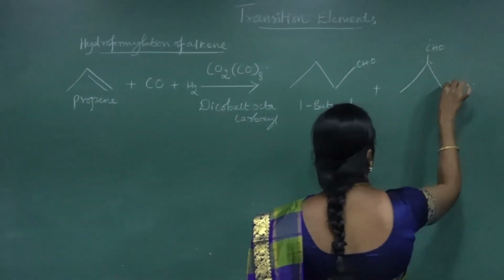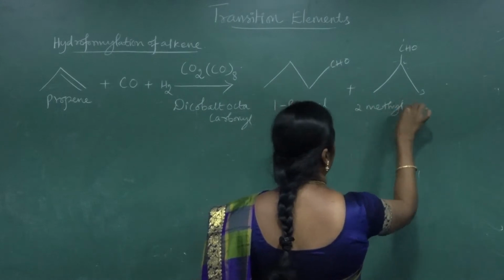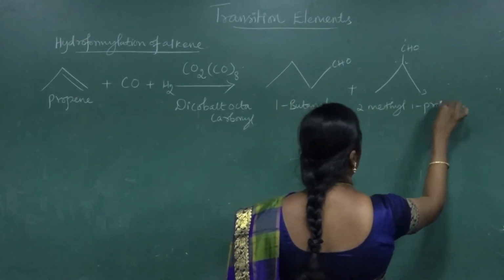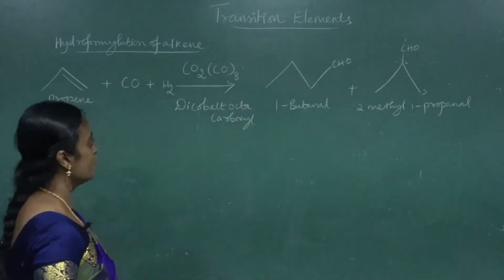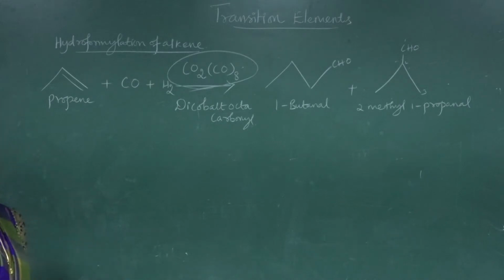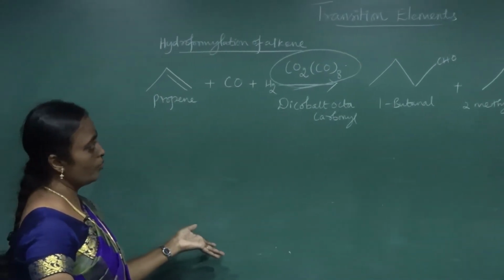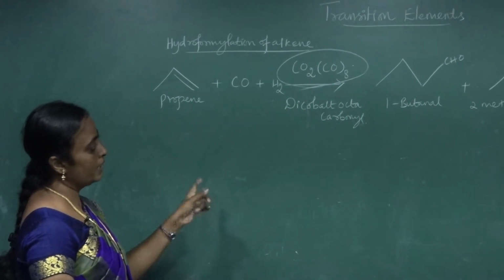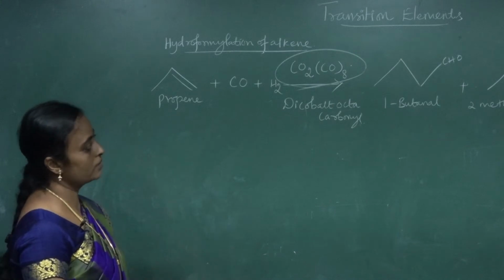And one more compound you are going to get, here 1, 2, 3, is 2-methyl-1-propanal. So here we have used a transition element compound, cobalt in the compound dicobalt octacarbonyl. So this is used as a catalyst.